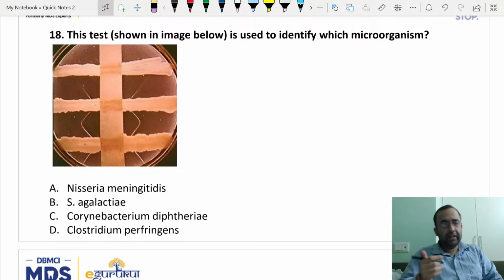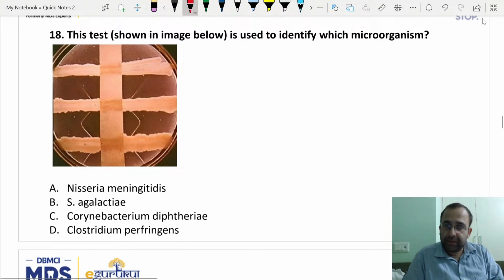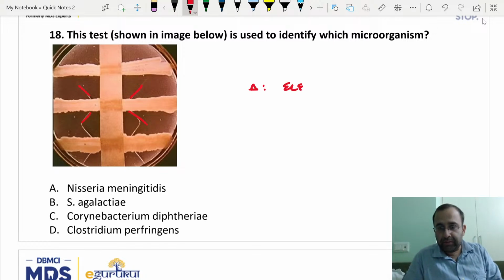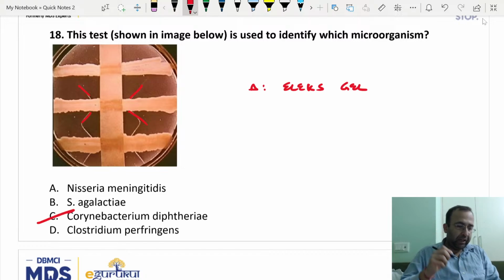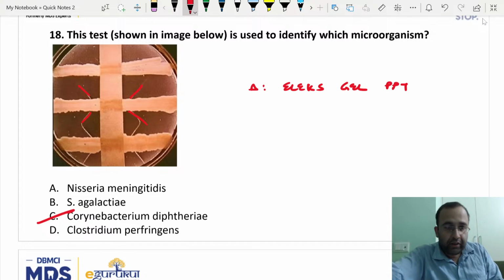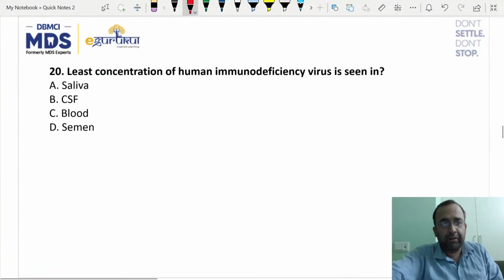Next, what is the name of the test? This is the Elek gel precipitation test. This is where you are able to clearly see the presence of a line of precipitate between toxin and antitoxin. Elek gel precipitation test, which is used for Corynebacterium diphtheriae. Fair enough. Next question. I'm pretty sure that everybody would have been okay with it.